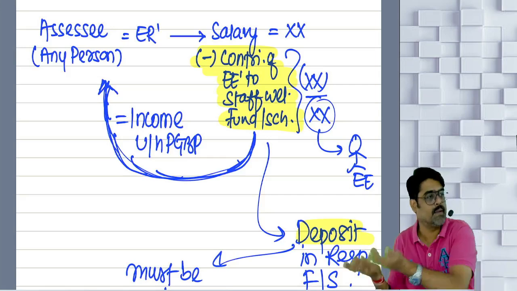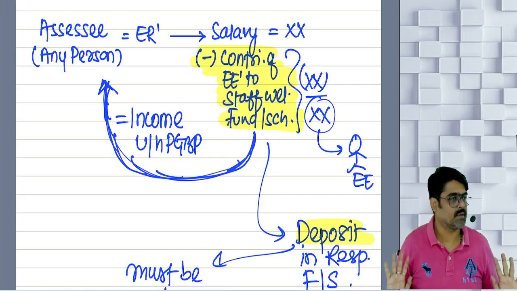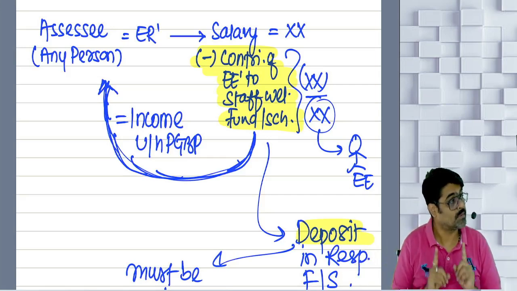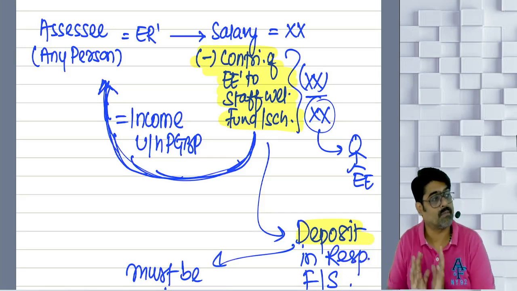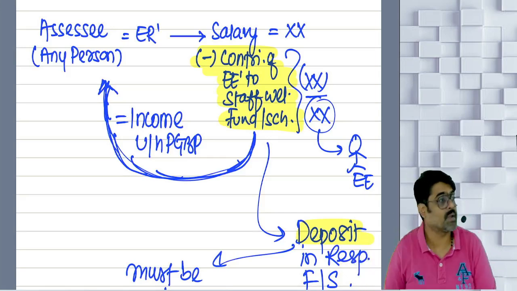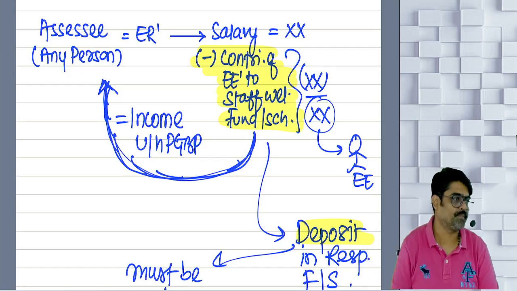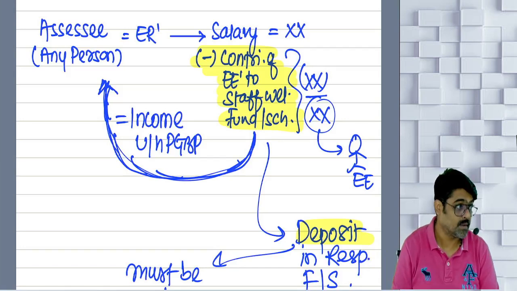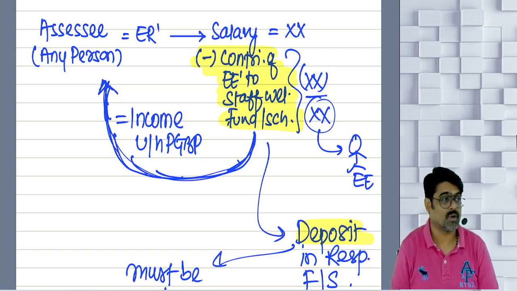So the moment I deposit, I will get the deduction. But the deduction will be allowed subject to a condition that the amount must be deposited on or before the statutory due date. This is not allowed subject to 43B, where you deposit on or before the due date of filing ROI, then it will be allowed.